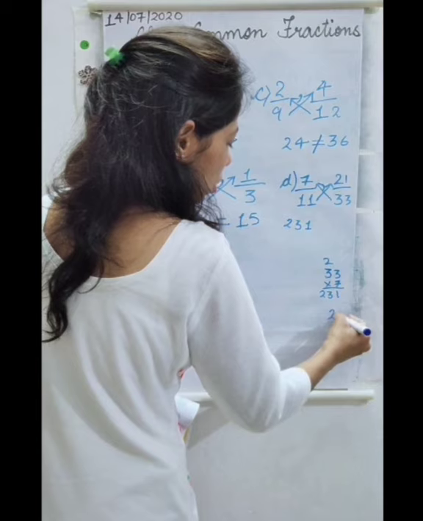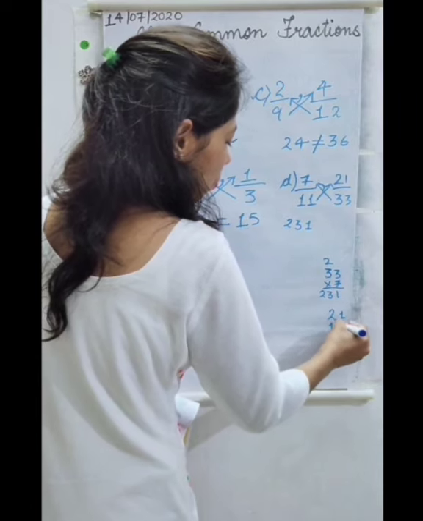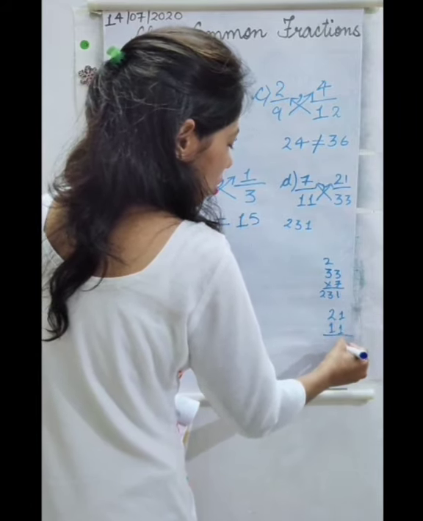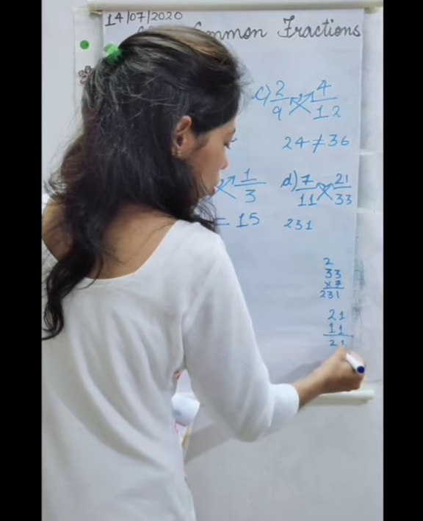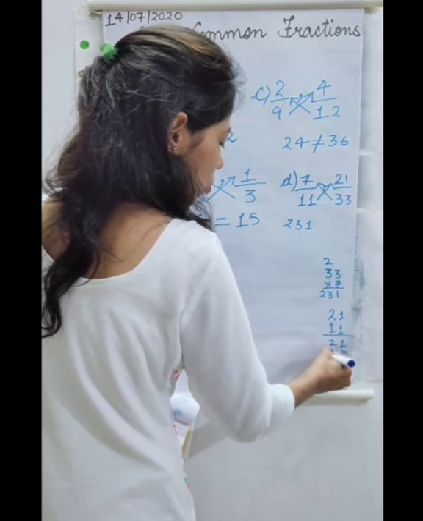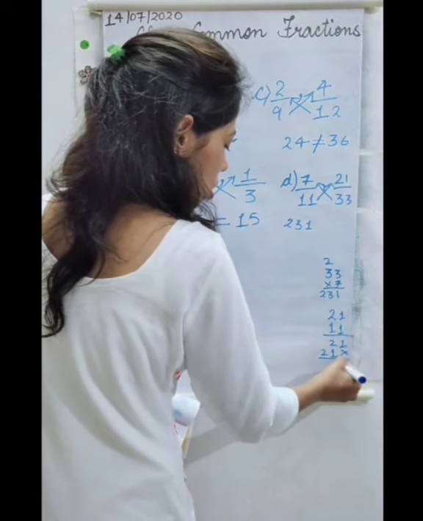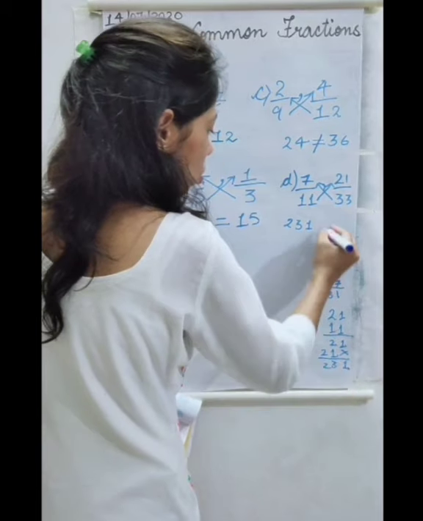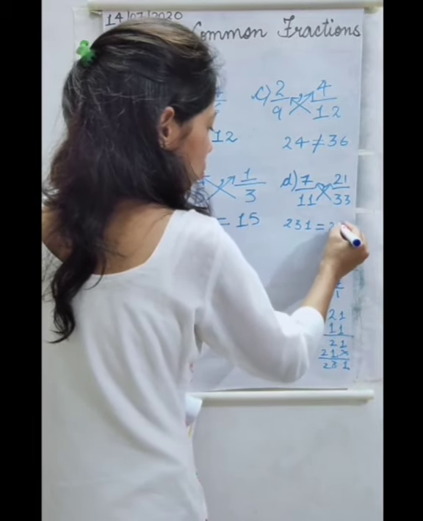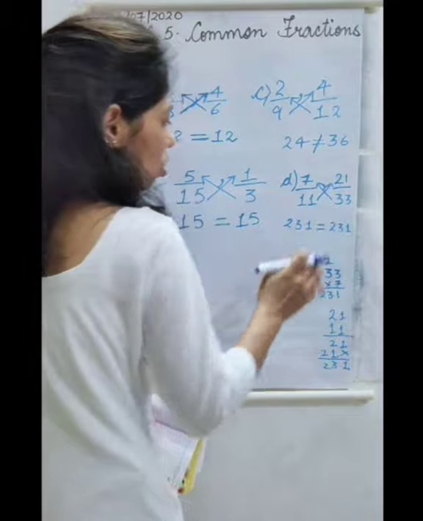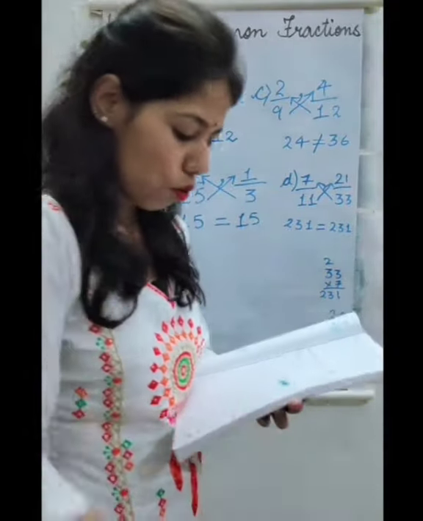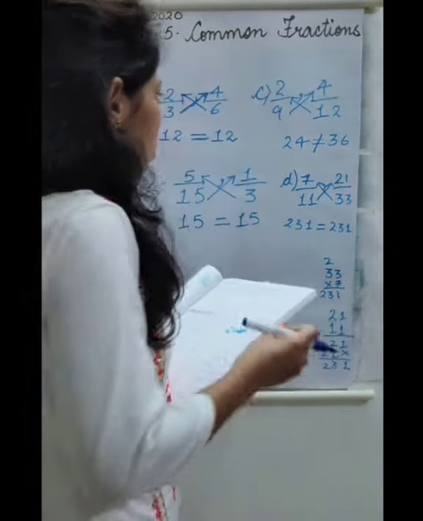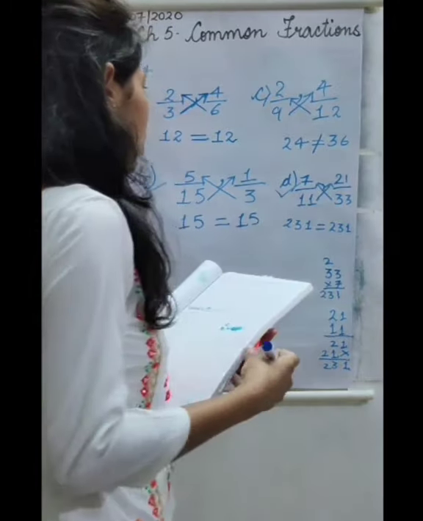Let's multiply 21 by 11. 1 1s are 1, 1 2s are 2. So 1, 3, 2. Yes, it is equal to 231 on both sides. So you can just take the fourth part. It is also an equivalent fraction.